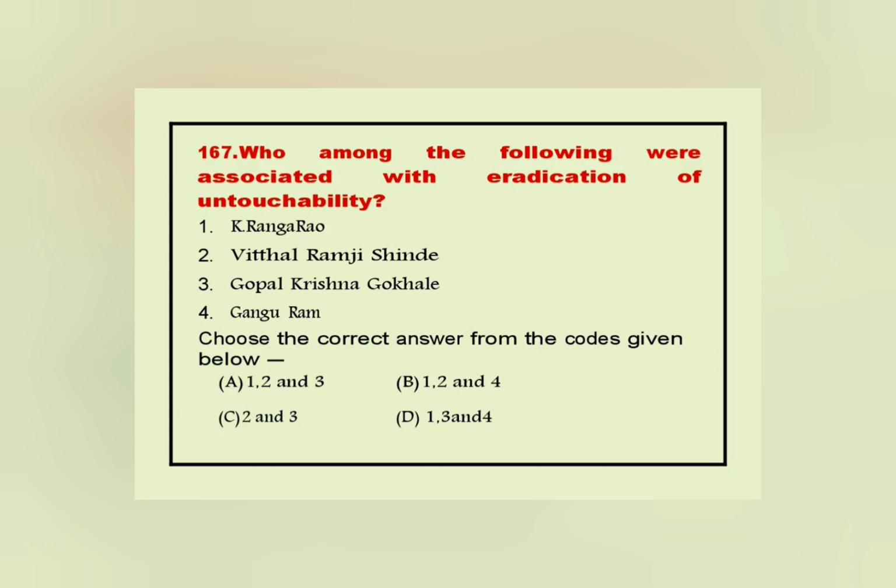167. Who among the following were associated with eradication of untouchability? 1. K. Rangarao. 2. Vithal Ramji Shinde. 3. Gopal Krishna Gokhale. 4. Gyan Ram. Choose the correct answer from the codes given below. Answer. B. 1, 2 and 4.